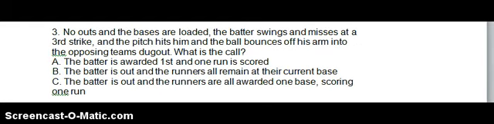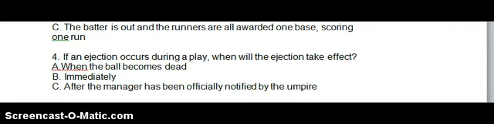Okay, number 3. No outs and the bases are loaded. The batter swings and misses at a third strike and the pitch hits him and the ball bounces off his arm into the opposing team's dugout. What's the call? This is similar to the first one. Again, here's some things you got to take into consideration. Anytime the ball hits the batter, it's a dead ball. There could be no drop third strike. So the swinging strike 3, he's out. It hits him and it's a dead ball. So in this case, the answer would be B. The batter is out because it was a swinging third strike, and the runners all remain at their current bases.